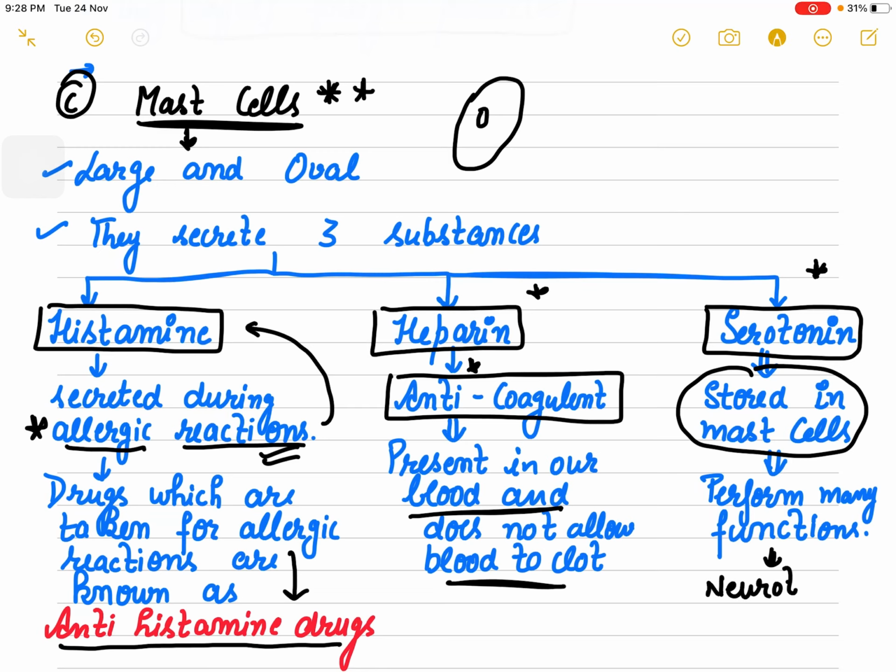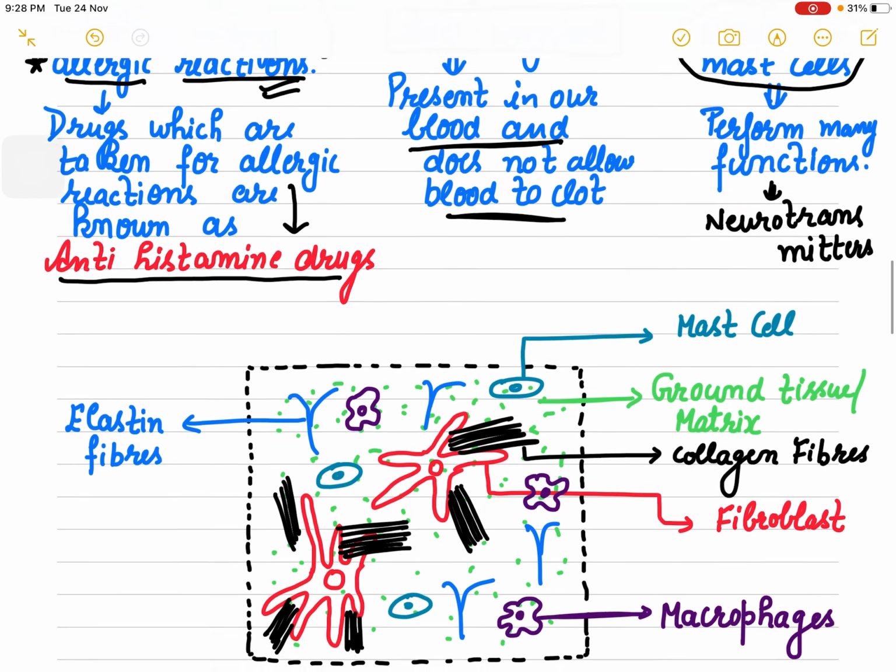So these are the three major substances released by the mast cells: histamine, heparin, and serotonin. One is secreted in allergic reaction, one is an anticoagulant, and this one is stored in the mast cells.